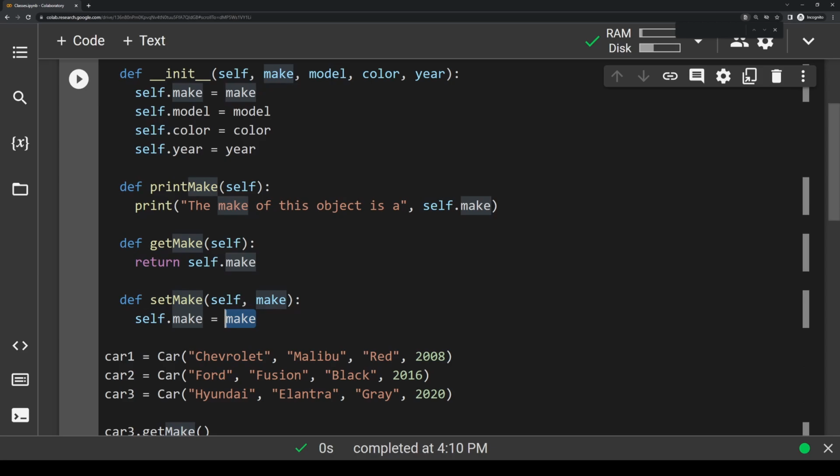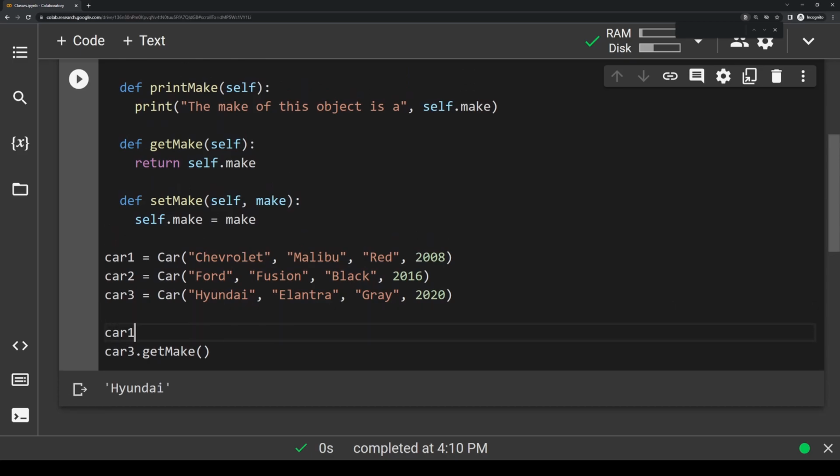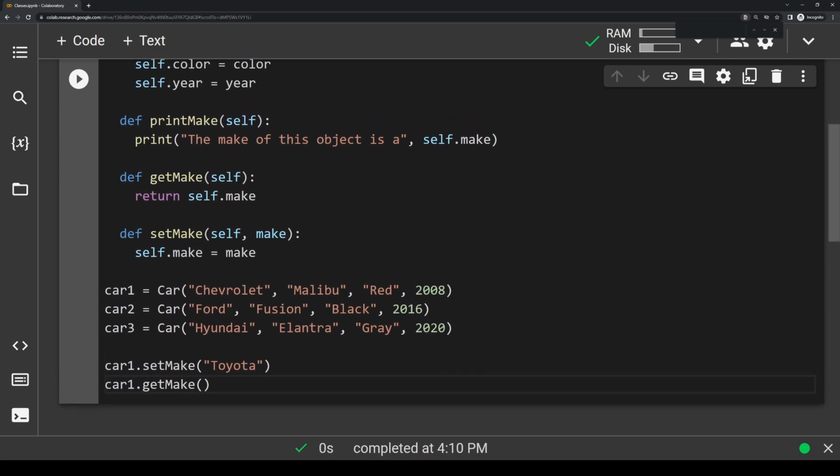So for instance, to use this function, I'm going to go down here, and I'm just going to write car1.setMake, and we're going to set it to a Toyota. And I'll clear this output here. I'm going to change this one to car1. So what's happening is we first initialize car1 and it has the make of Chevrolet. And then with this setMake function, we're updating it to Toyota. And then this getMake function should print it out. So if we run it, you'll see that it prints out Toyota here.